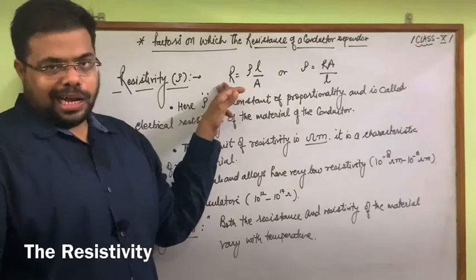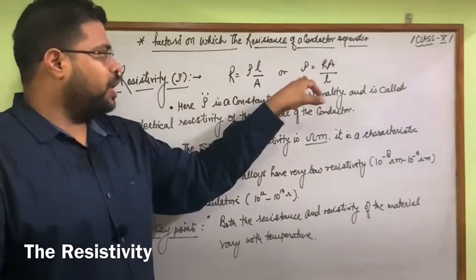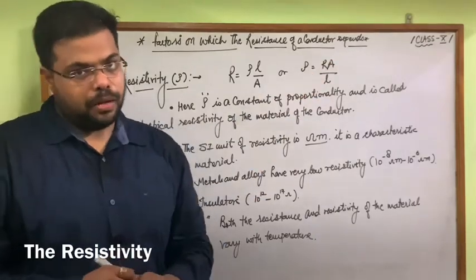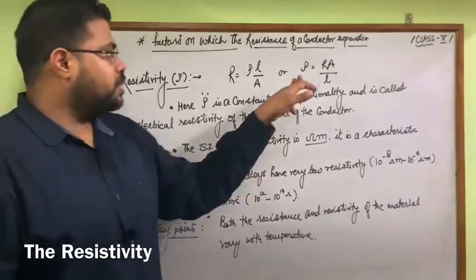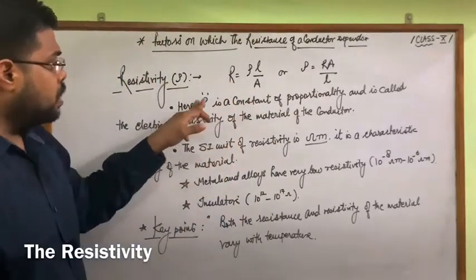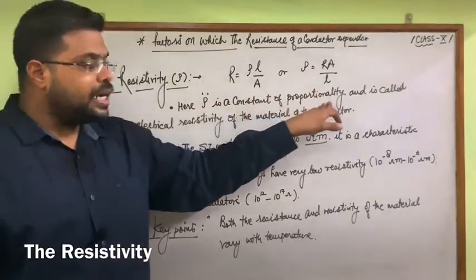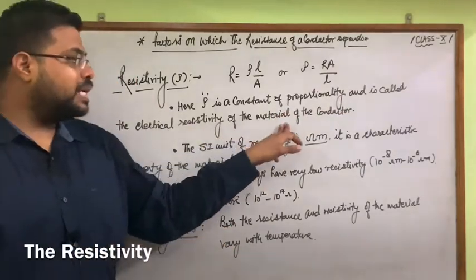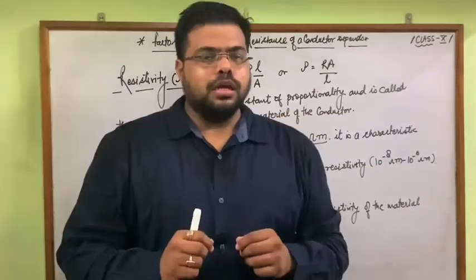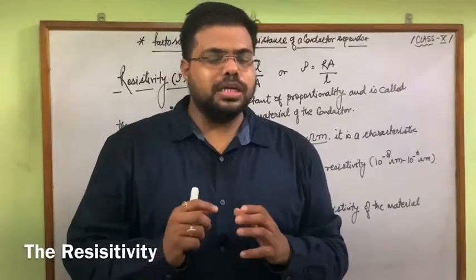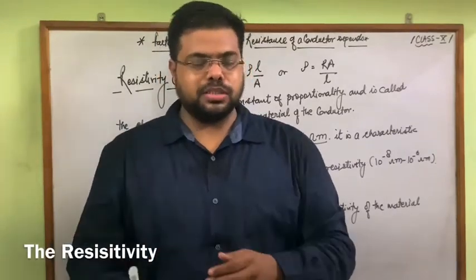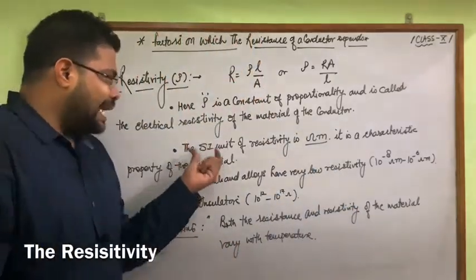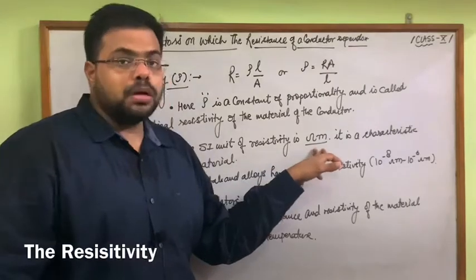By the formula R equals rho L by A, we can also note down rho equals R A upon L. Now the resistivity is a constant of proportionality and is called the electric resistivity of the material of the conductor. It depends on the material of the conductor, may be different for silver, may be different for copper. Now the SI unit of resistivity is ohm meter.